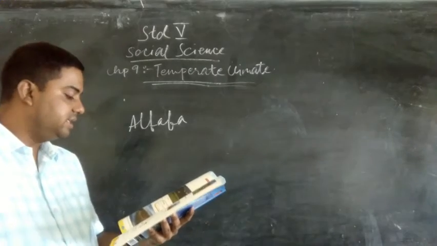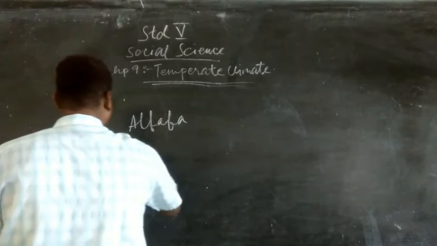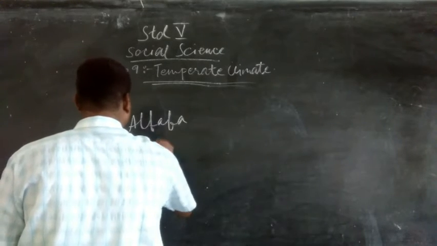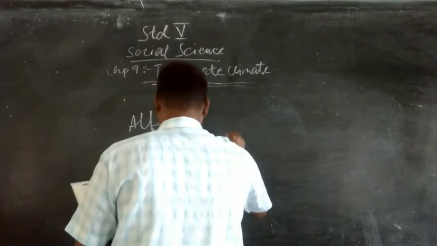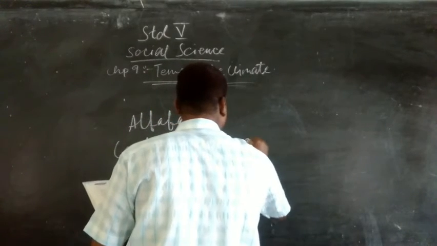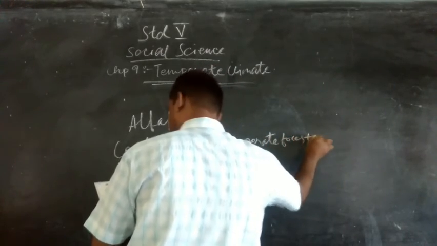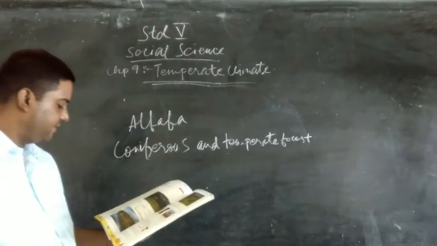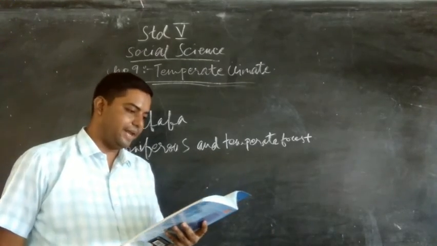Now, apart from grasslands, temperate regions are also characterized by coniferous forests, as well as temperate deciduous forest. These types of forests are also found in this particular area, and they are always evergreen and spread out throughout Russia and the Taiga Belt in North Canada.